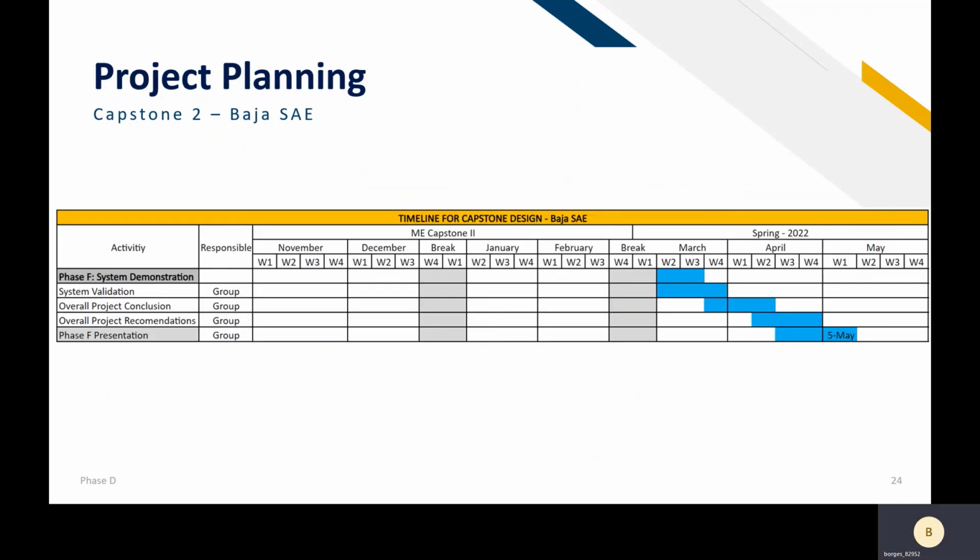Here we have the project planning for the next phase, which will be phase F, and we will be presenting in the first week of May, on May 5.